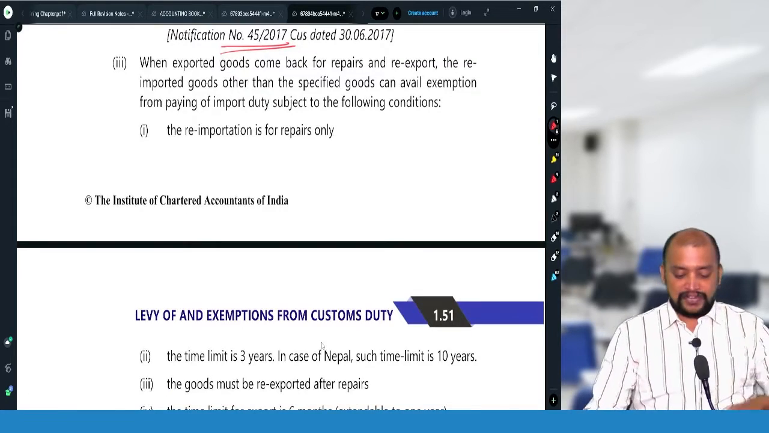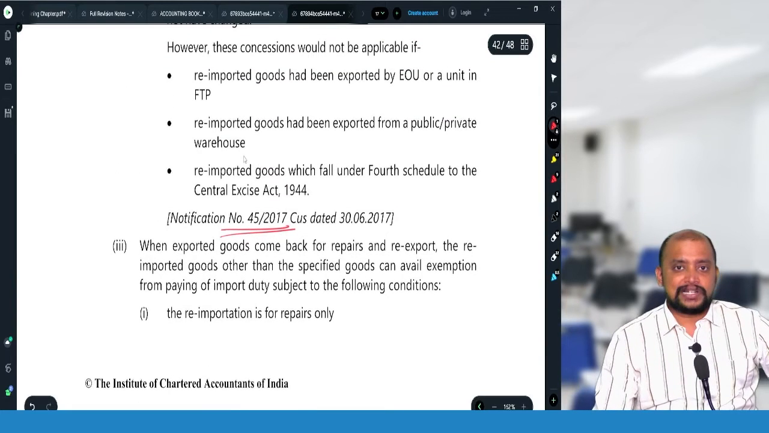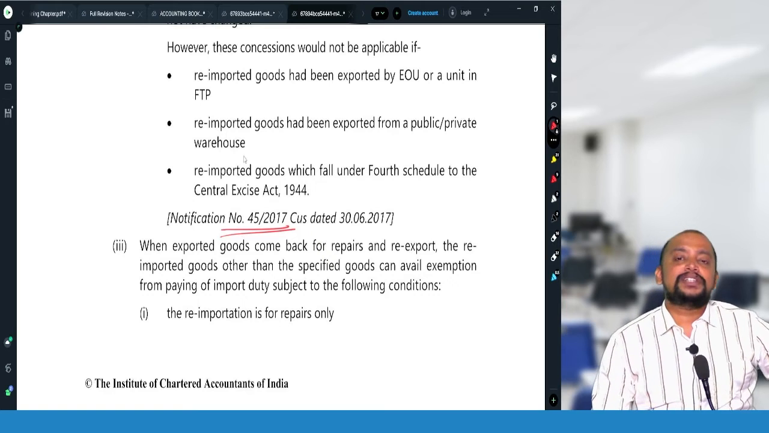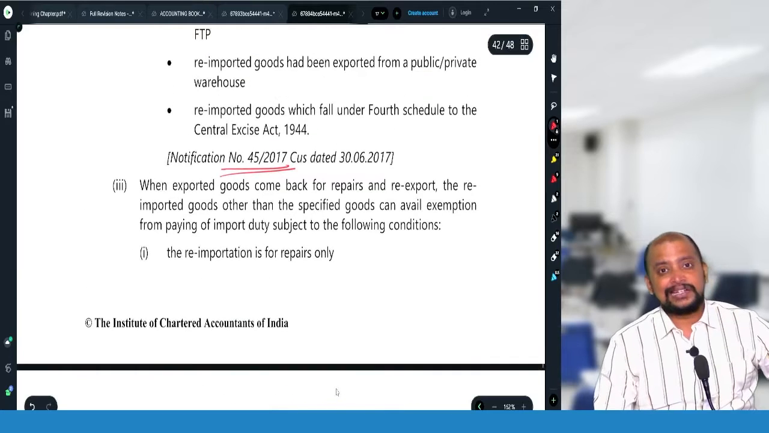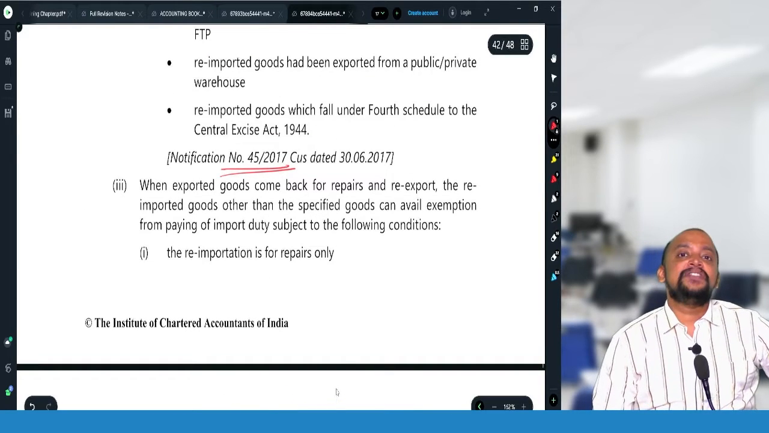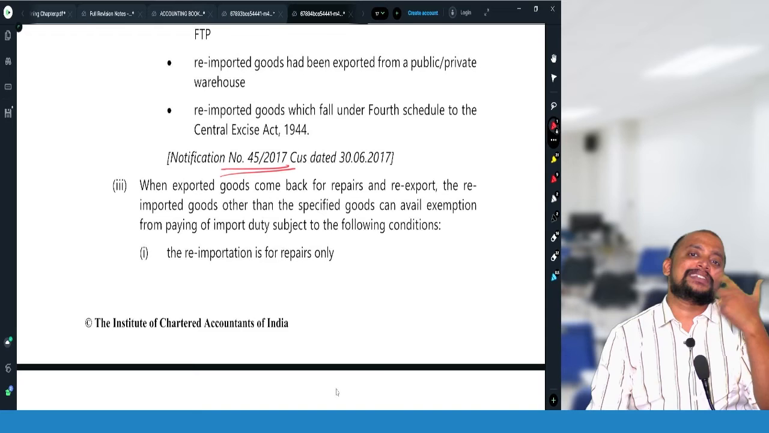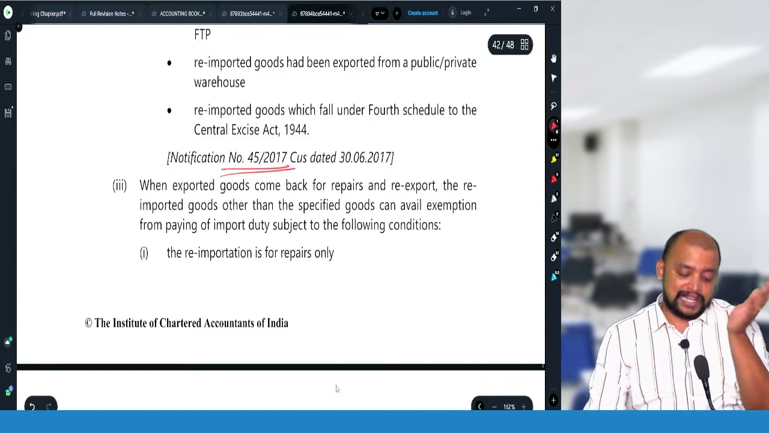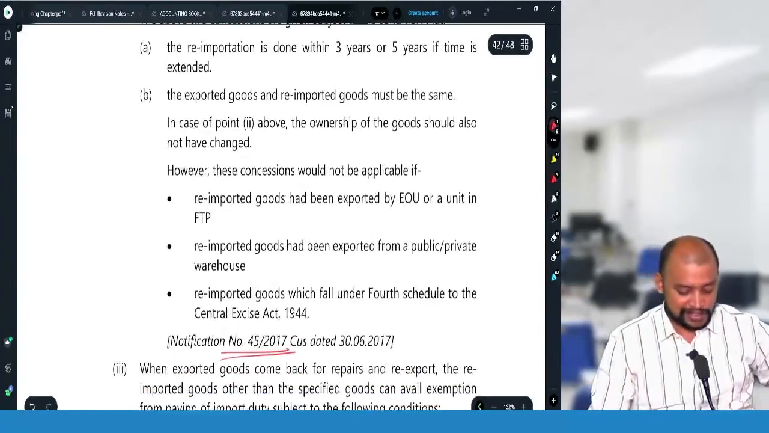Then another notification, notification 60/2018: when goods are exported, they can be imported for repairs or reconditioning, and for that the time limit is 3 years for other than notified goods, 7 years for notified goods, and in case of Nepal and Bhutan 10 years. If it is for refining, remaking, reprocessing, it is 1 year, and within 6 months plus 6 months it should be exported after repairs, reconditioning, etc. A bond should be executed. The importer and the exporter should be the same. So these are the conditions you need to write if you get a question like that.